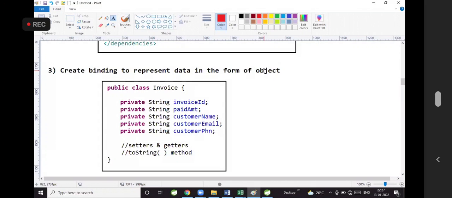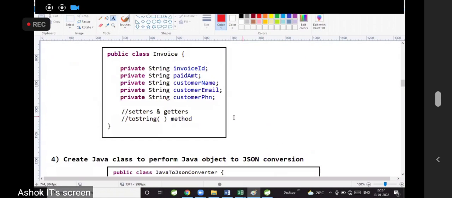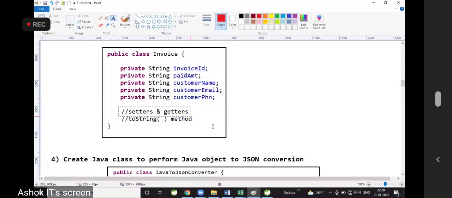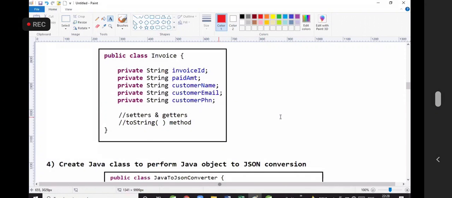A normal Java class is also sufficient for this. I have taken an Invoice class. In that class, I am generating some setters, getters, and I am using toString for our purpose. Setting the data, getting the data, printing the data.